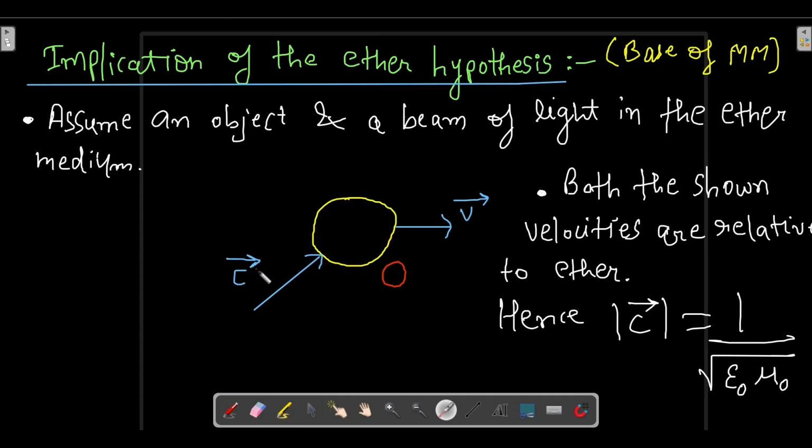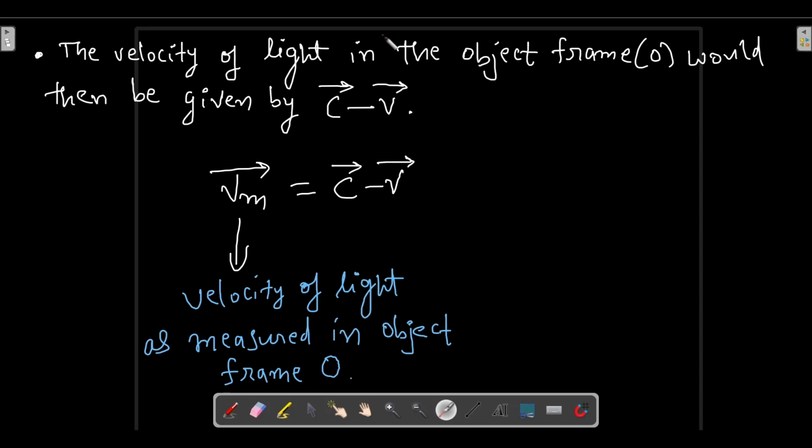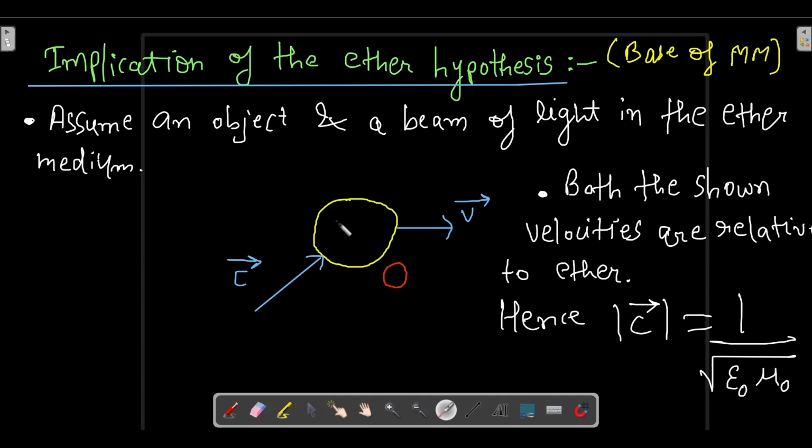Okay, so by the formula which you have learned in the lower classes, vector c minus vector v will be the velocity of light with respect to object O. So the velocity of light in the object frame O would be given by c vector minus v vector. Let us assume it is equal to Vm vector. Now this Vm vector is the velocity of light as measured in object frame O.